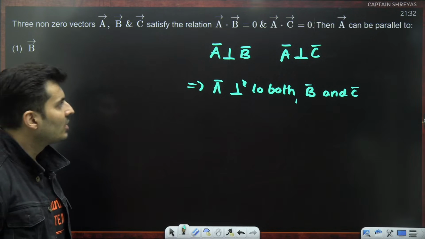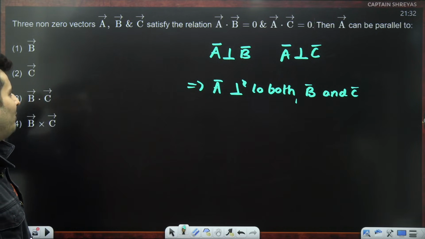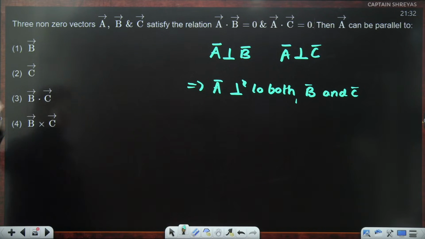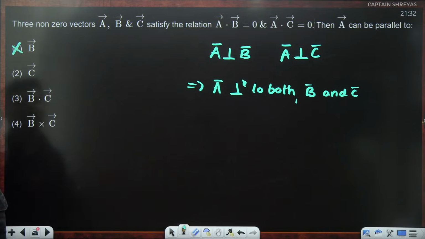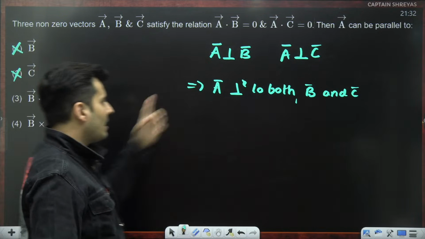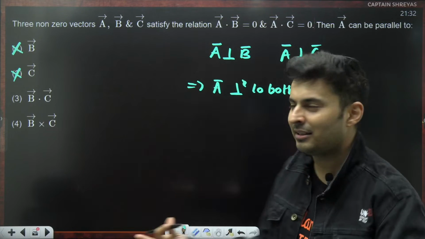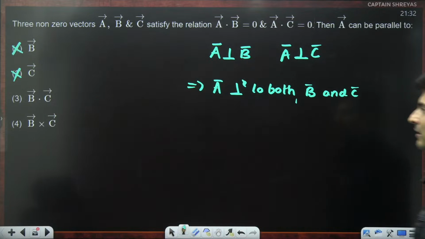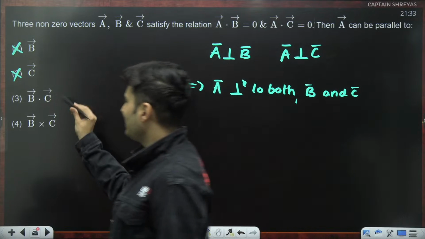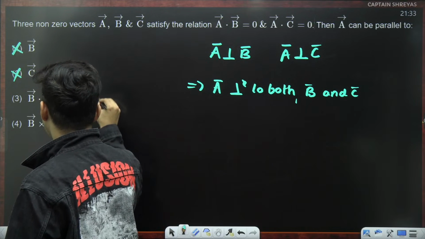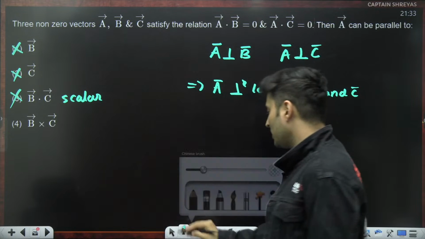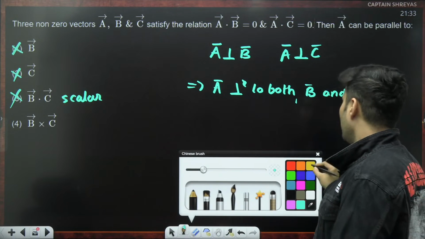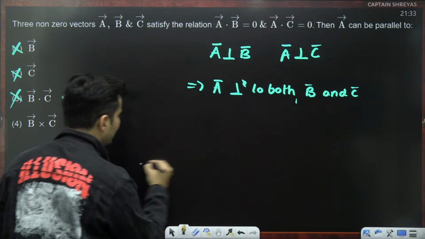Very interesting. So what is A going to be parallel to, or which direction is A going to be in? In the direction of B? No, it can't be B because A is perpendicular to B. So obviously, the first option is ruled out. It can't be C either because A is also perpendicular to C. If it is perpendicular, it is not going to be parallel. B dot C, guys, this is a scalar. How can a scalar have a direction? So it is ruled out. The natural option is the D option. But if you want to think about it like this.